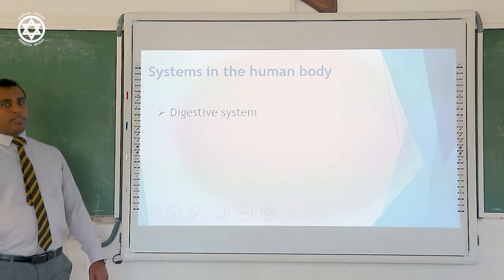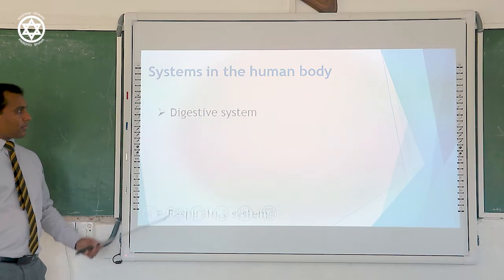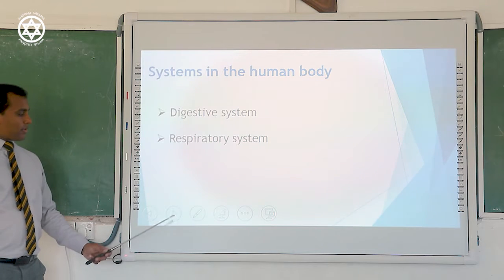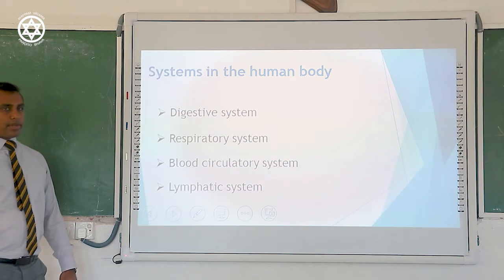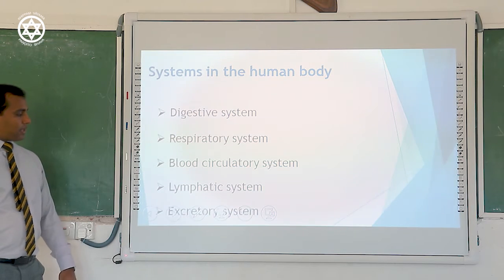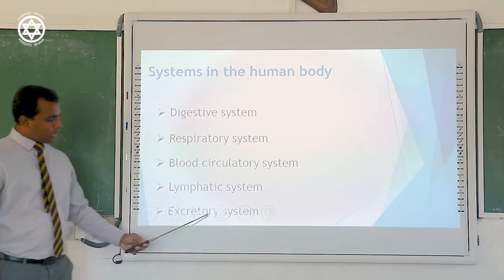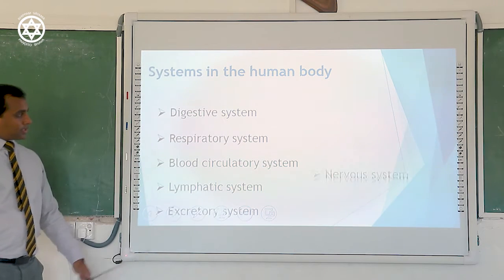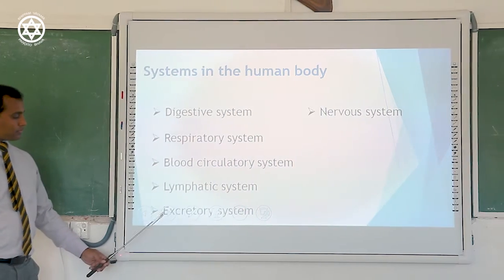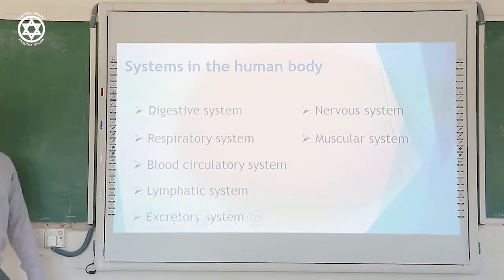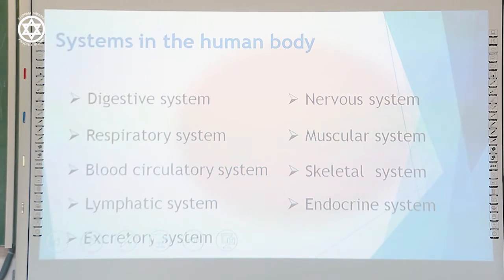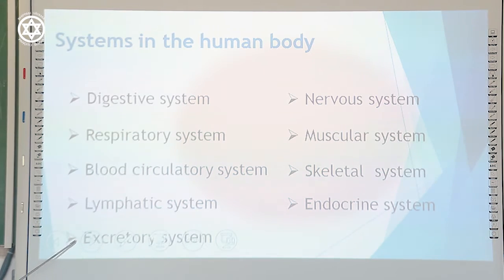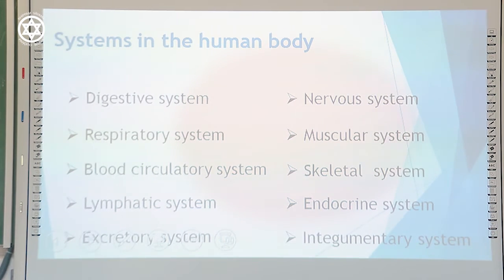The very first system is the digestive system. Next is the respiratory system, blood circulatory system, lymphatic system, and the fifth one is the excretory system. The sixth one is the nervous system, then the muscular system, skeletal system, endocrine system, and the last one is the integumentary system, otherwise the immune system.